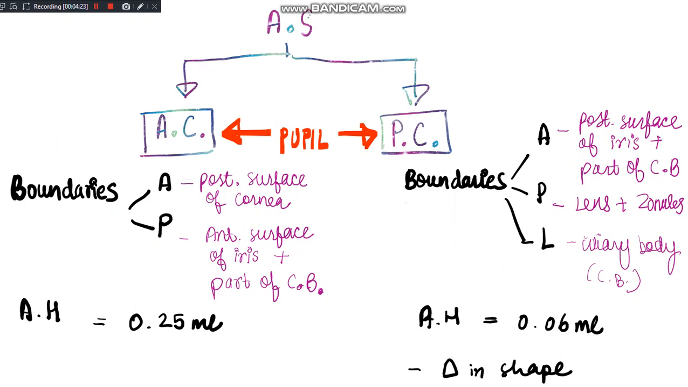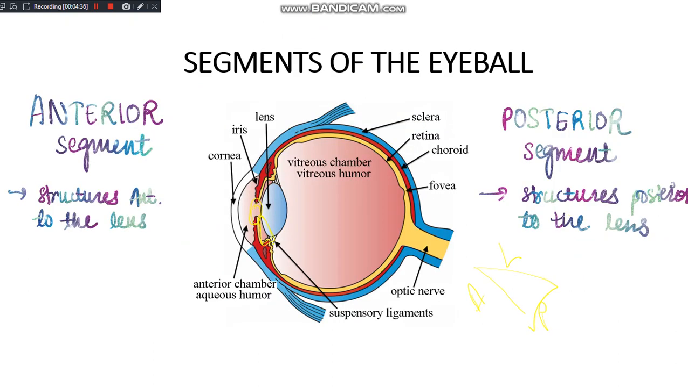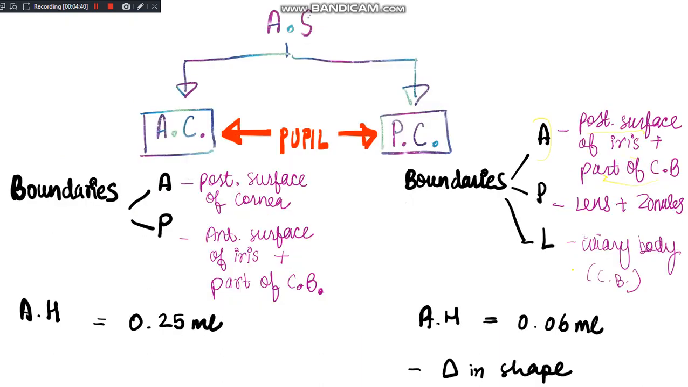So now read what I have written here. The same thing. Boundaries, posterior chamber, anterior boundary, posterior surface of iris, part of ciliary body. Its posterior boundary, lens and zonules. And the lateral boundary by the ciliary body.